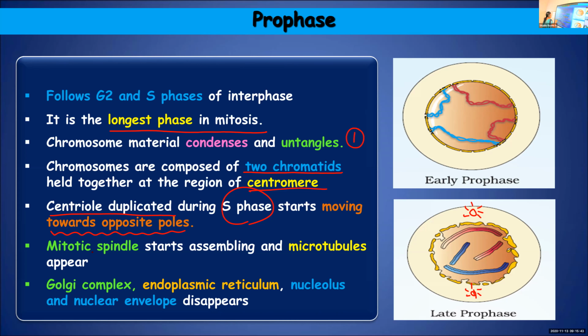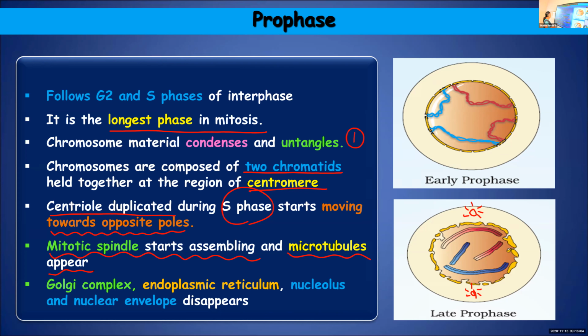Then the mitotic spindle starts assembling so that it can produce the fibers for the alignment of chromosomes in the next phase, and microtubules and certain other proteinaceous elements will help in the formation of the mitotic spindle.